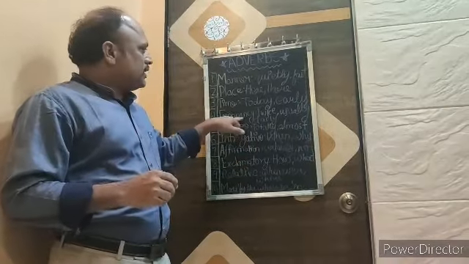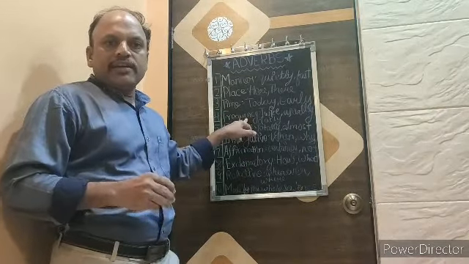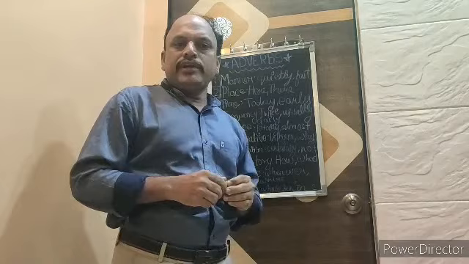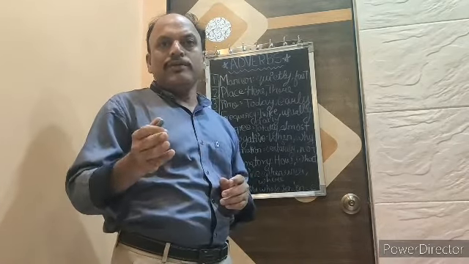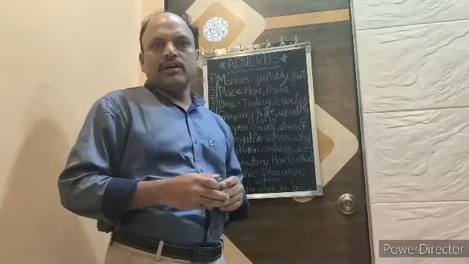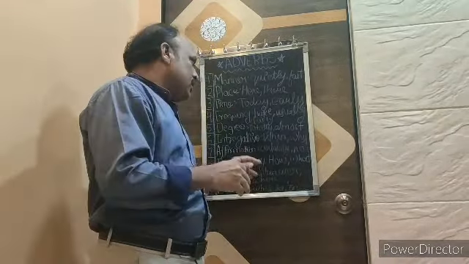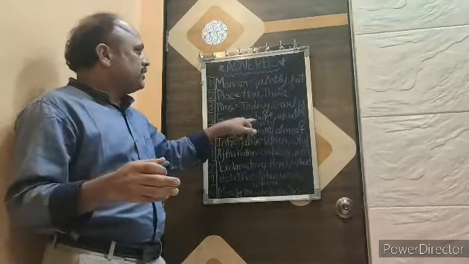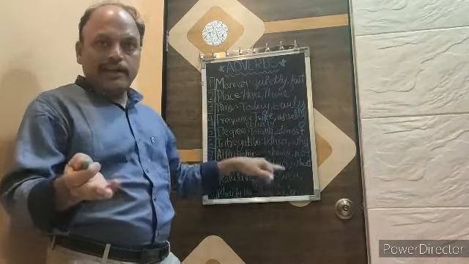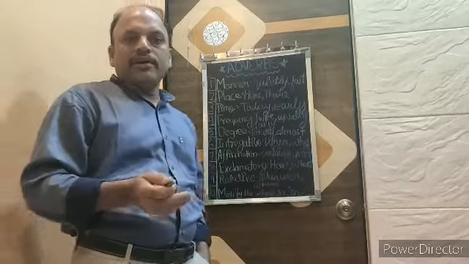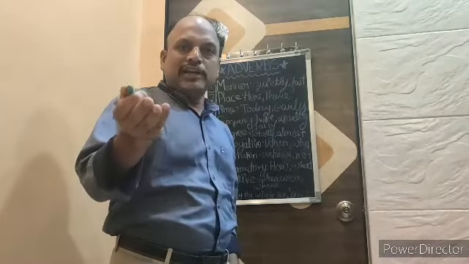Friends, coming to the next, adverb of frequency. This adverb of frequency will tell us how many times the action was performed. For example, frequency: thrice, twice, usually, daily, often, always, sometimes.